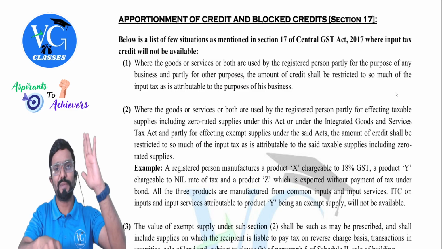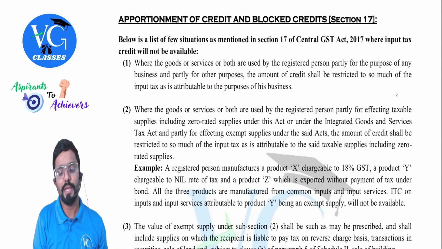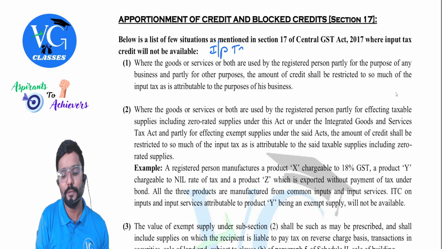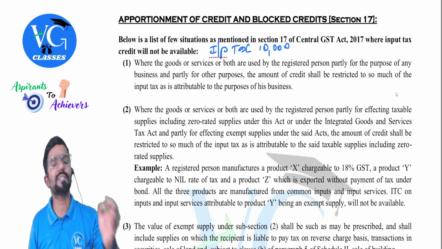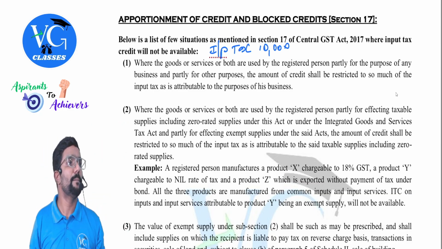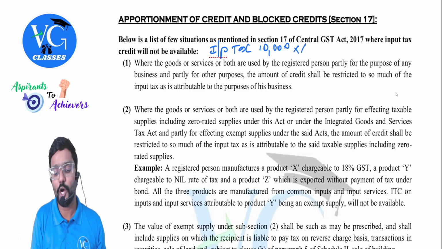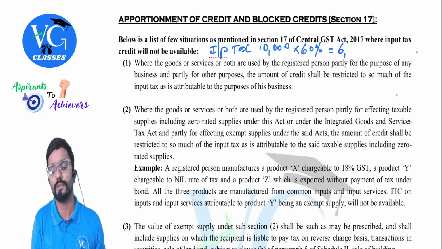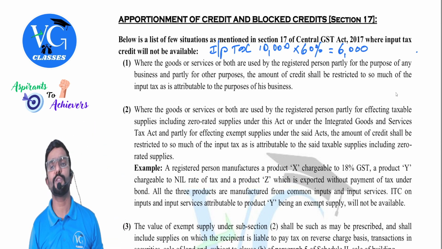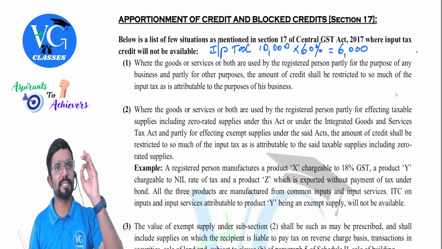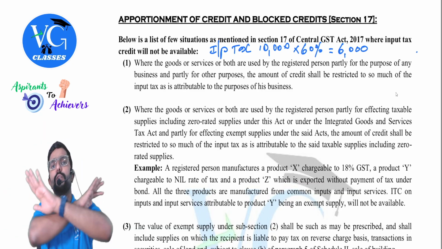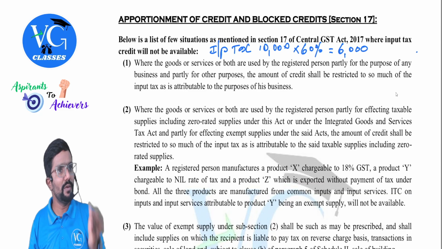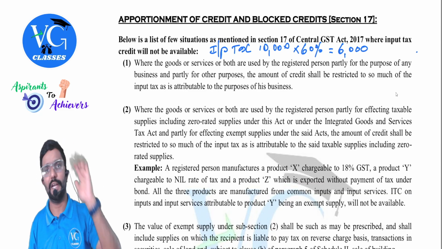No. For example, guys, please pay attention. On the inward supply, input tax paid is 10,000. And this inward supply is used only 60% for business purpose, 40% is used for personal purpose. So that means how much credit is allowed? Only 6,000. The remaining 4,000 is blocked or not available. In simple words, the remaining 4,000 is not available. So that means, guys, just listen here. If there is any inward supply which is used only for personal purpose, no credit at all. If there is any inward supply used only for business purpose, full credit.